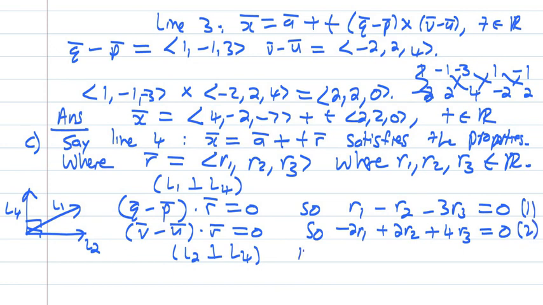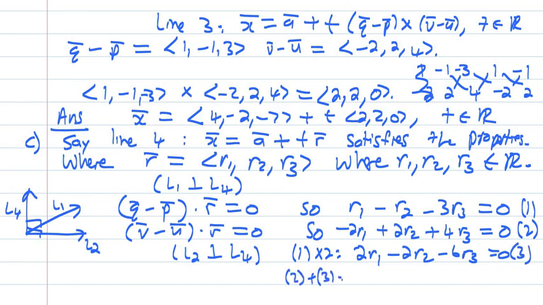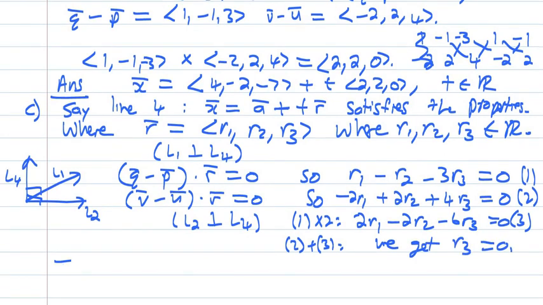So I'm going to do equation 1 and multiply it by 2, so I get 2R1 minus 2R2 plus 6R3, that's equal to 0. Let's call it equation 3. And notice if you go 2 plus 3, we get that this disappears, and so we get that R3 must be 0. All right? And in 1 or 2, we get that R1 must be R2.